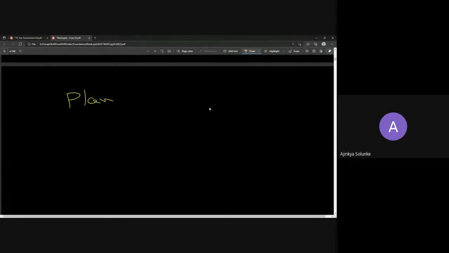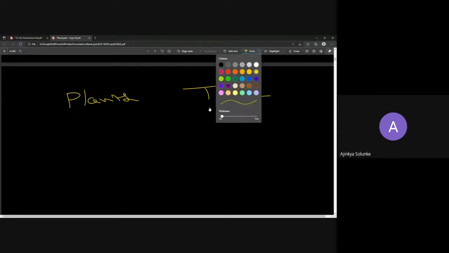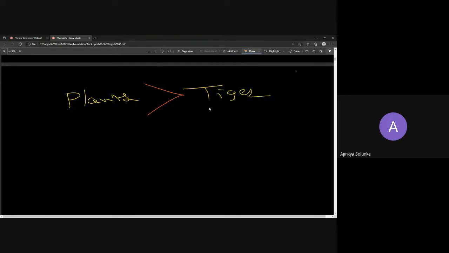So with that logic, will the number of plants be more or the number of tigers? Plants, because plants constitute the first trophic level. Tigers start at least at three and go beyond, because at second number there is a herbivore. Tigers are not herbivores, they do not eat plants. So they start at 3 and it can even be 4 or 5. So technically they have less energy. Obviously, their number will be less.